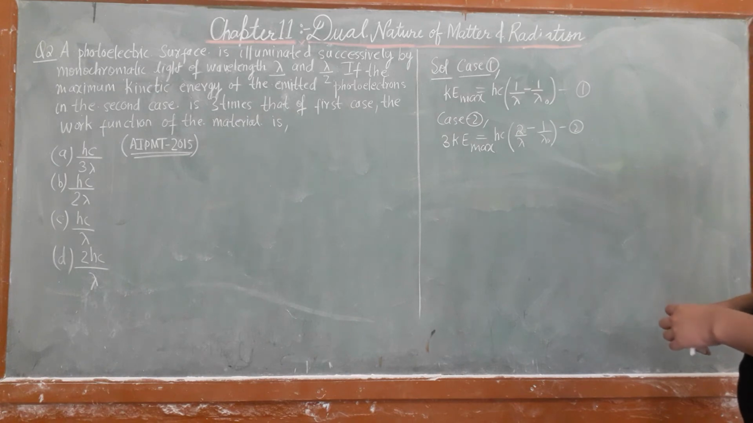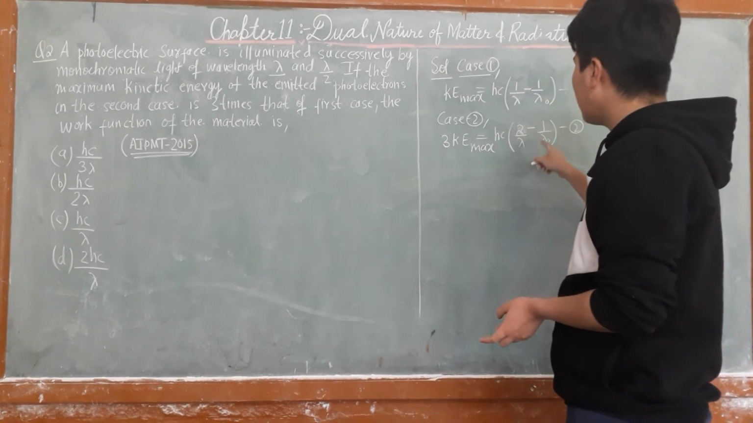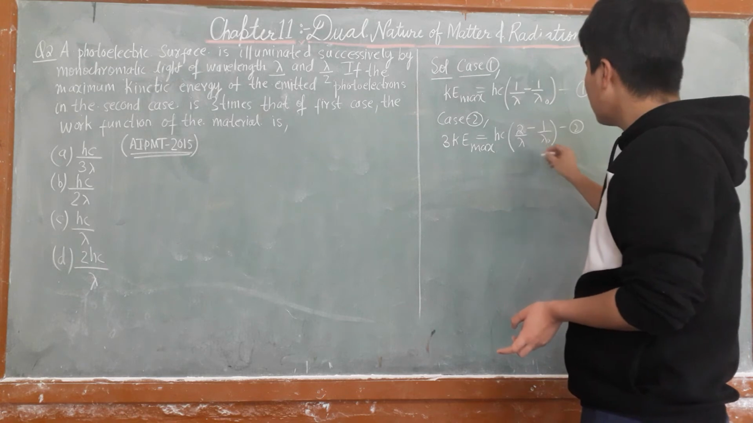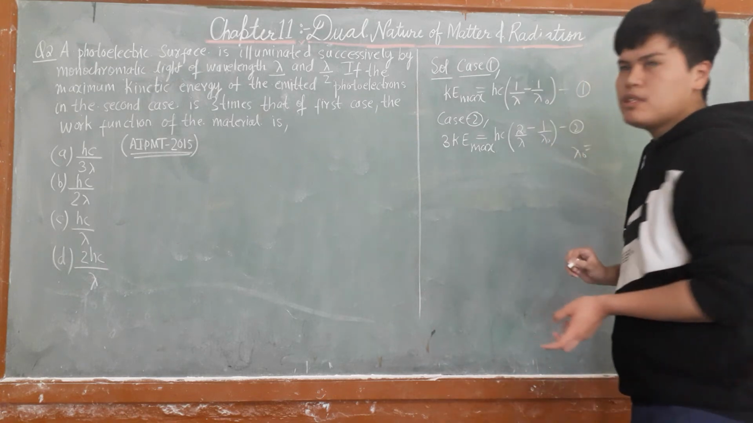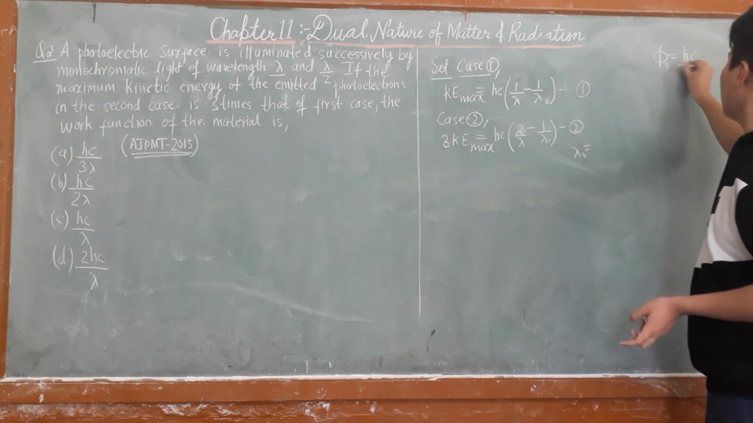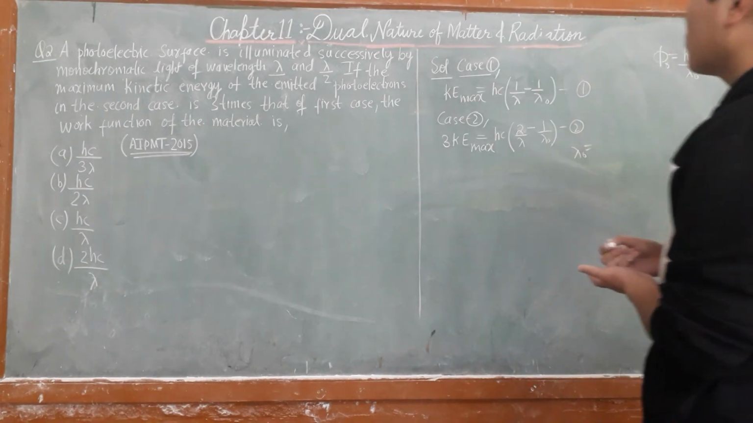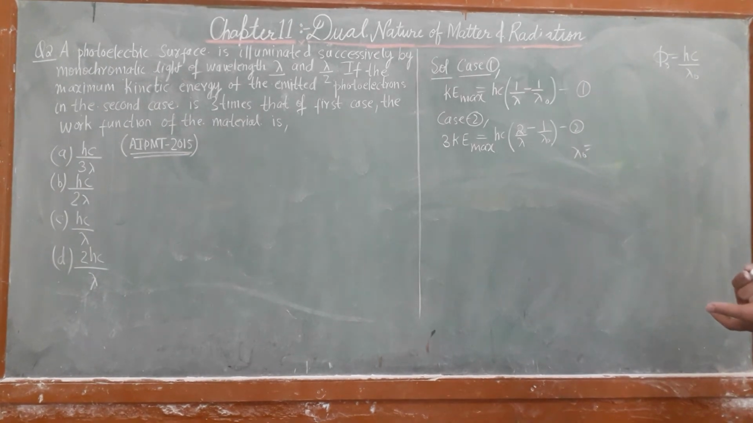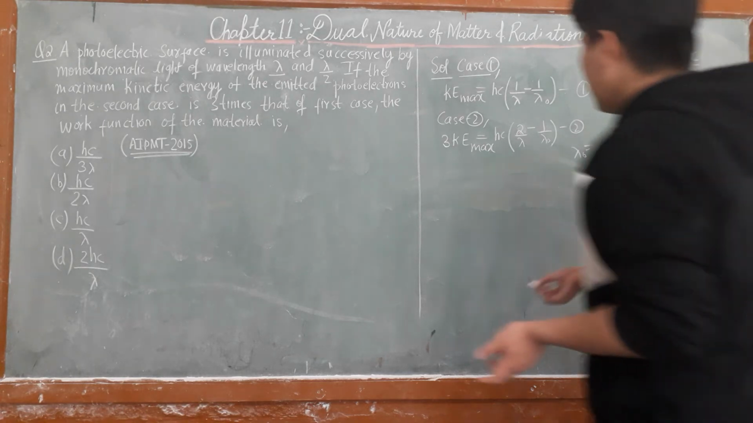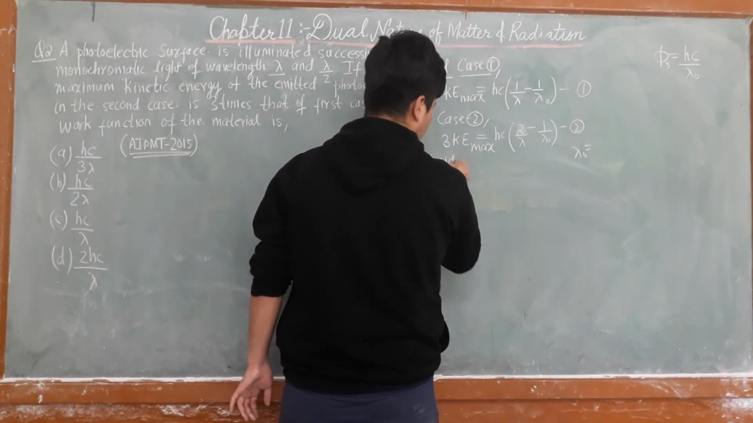Okay, so work function: first you have to find lambda naught from this equation. You will find lambda naught from this equation. Phi naught is equal to hc by lambda naught. So now dividing.